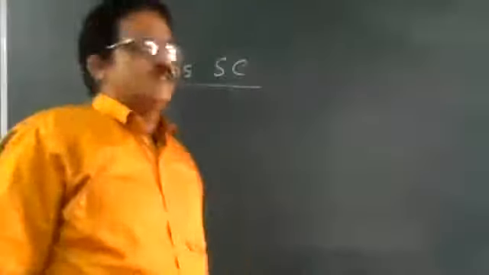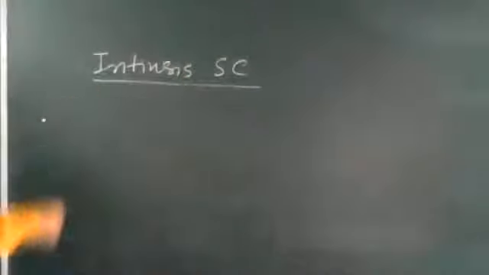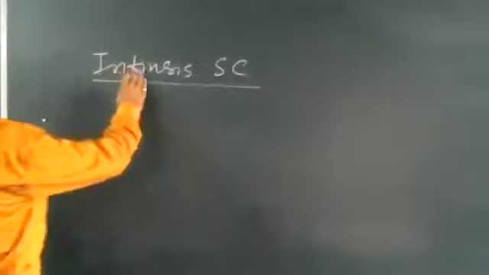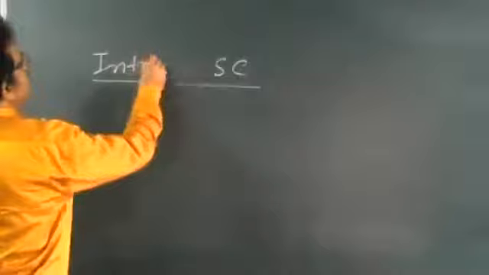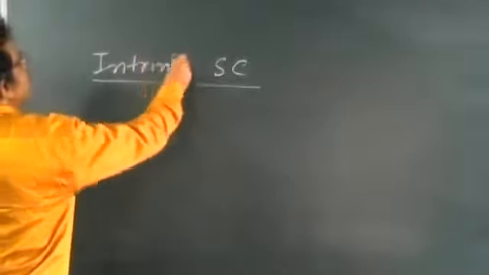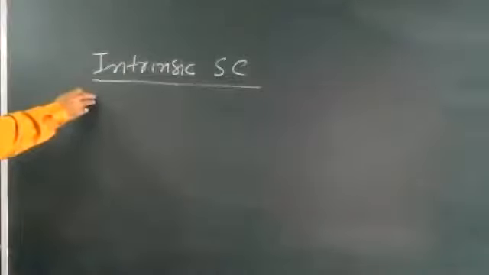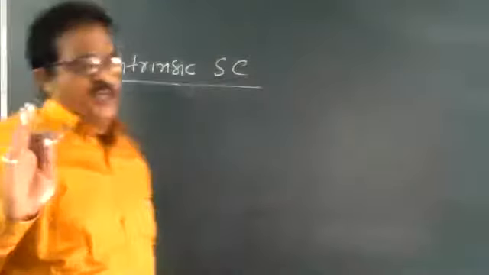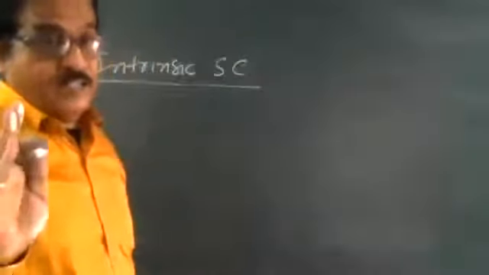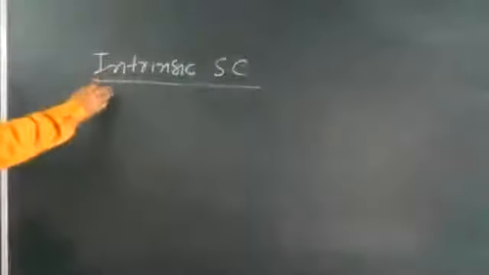Write down: intrinsic semiconductors. A pure semiconductor which is free of every impurity. There is no impurity. A pure semiconductor is called an intrinsic semiconductor.